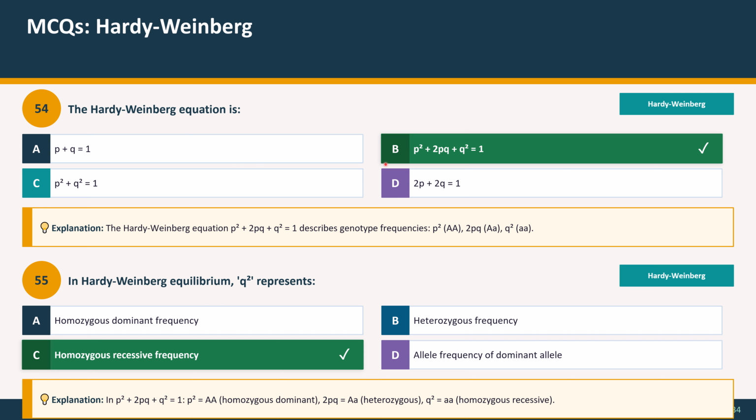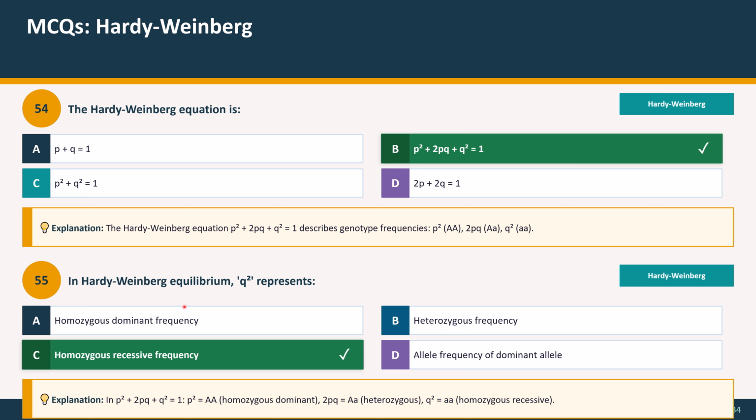And the correct option is option B, p² + 2pq + q² = 1. Explanation: the Hardy-Weinberg equation p² + 2pq + q² = 1 describes genotype frequency. p² refers to AA, 2pq refers to Aa, and q² refers to aa.